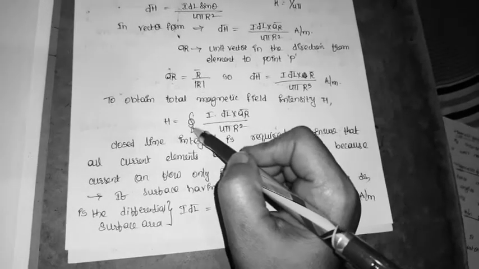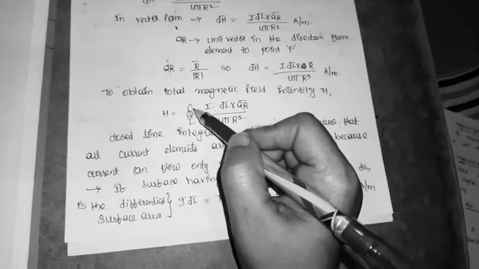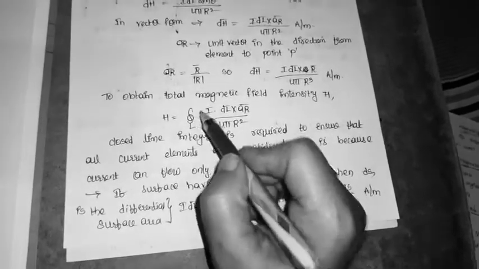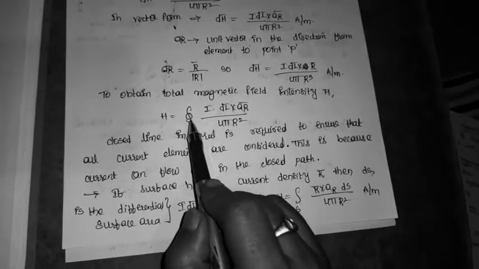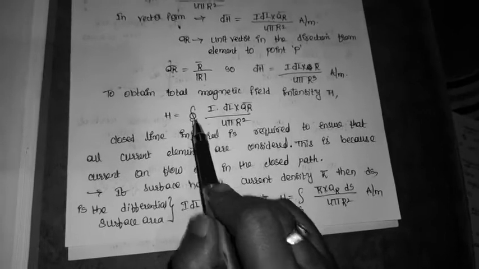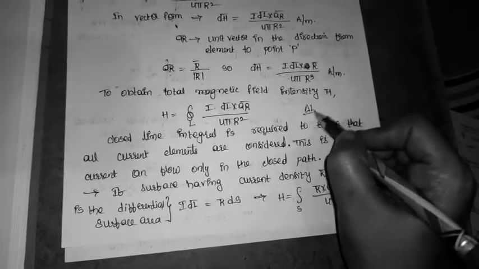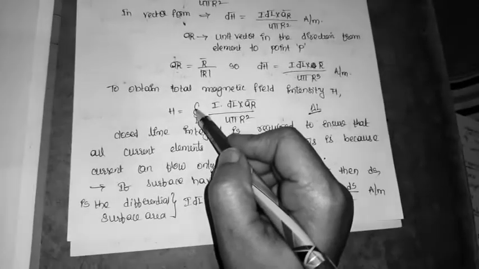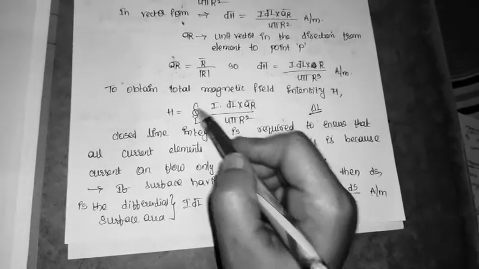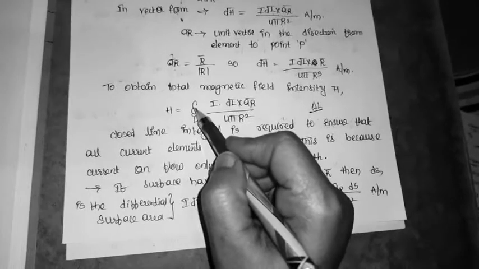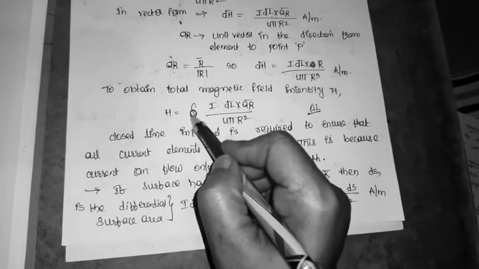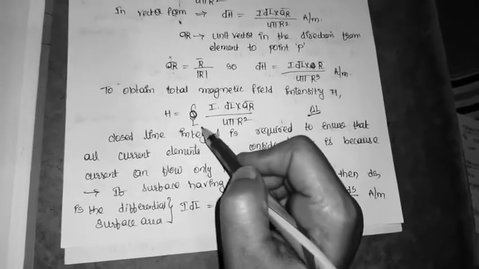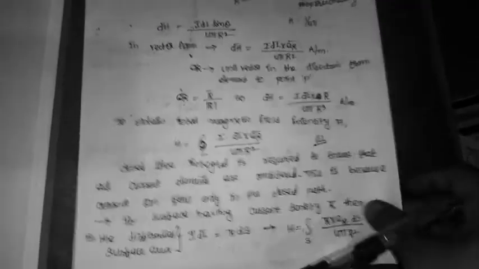But why am I considering a closed integral? The closed integral ensures that I am considering all differential length elements, and also I can say that the current always flows in a closed loop. That's why I am considering closed L. So this is about Biot-Savart's law.